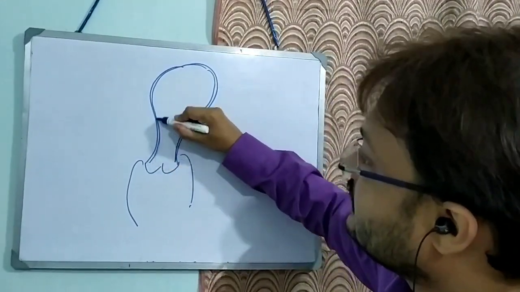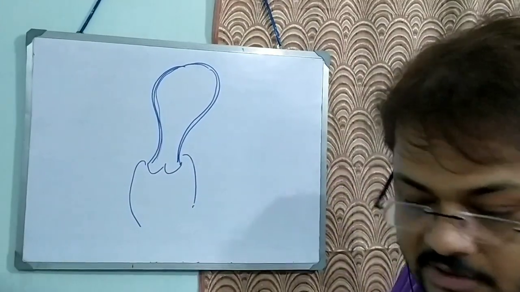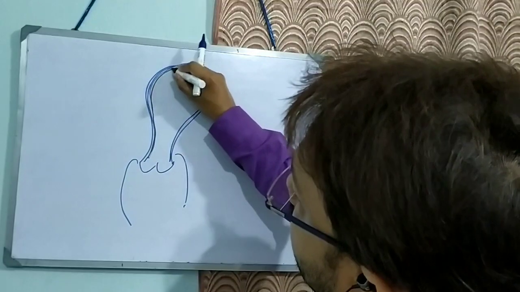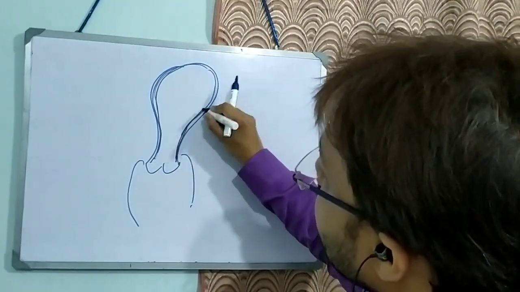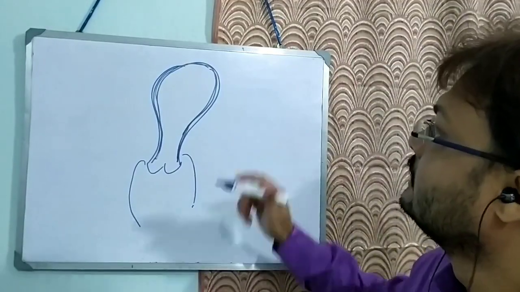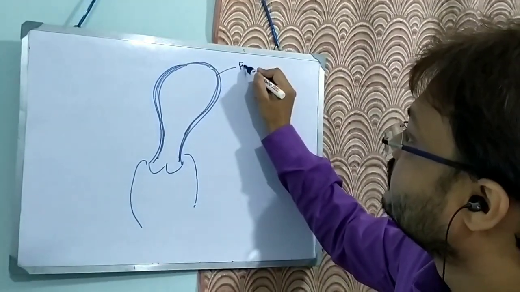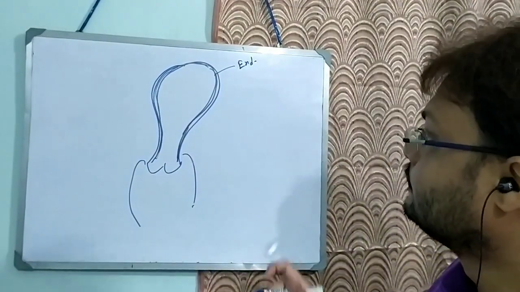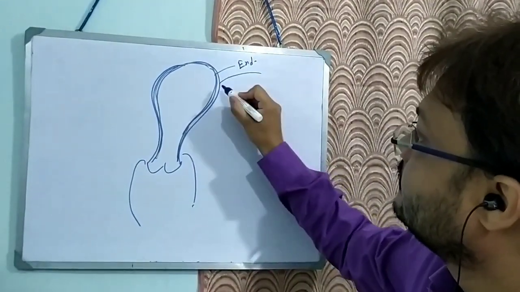This inner surface of the uterus, if I draw it using this black pen, is covered by a fine layer of epithelium. That thing is known as the endometrium. So that is your endometrium. Now all of you know the endometrium.